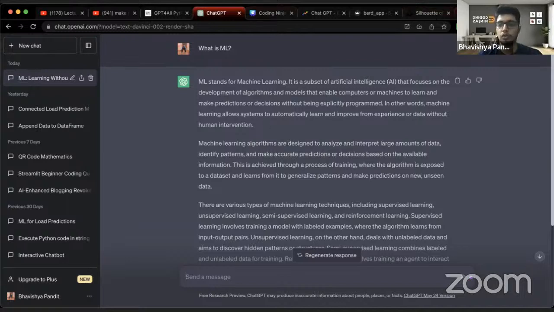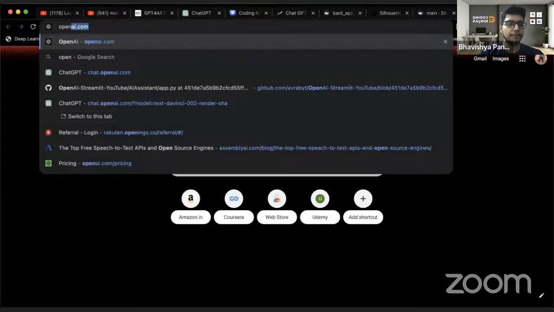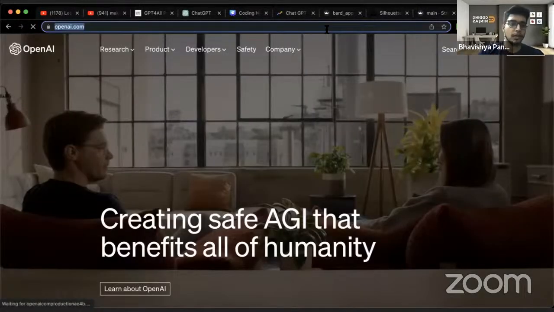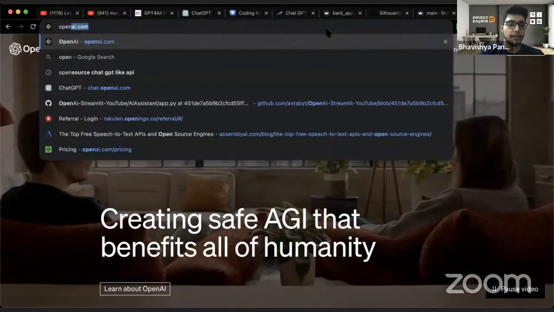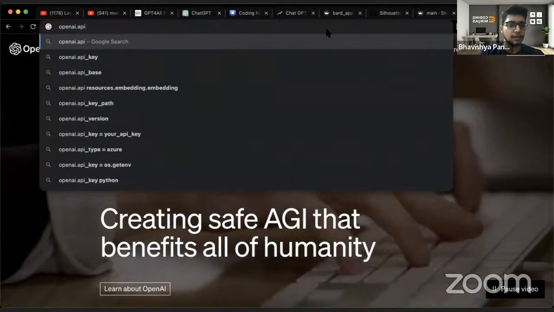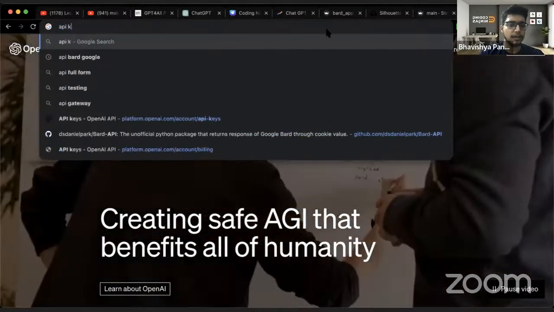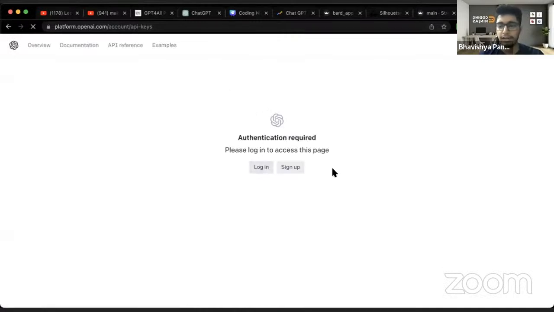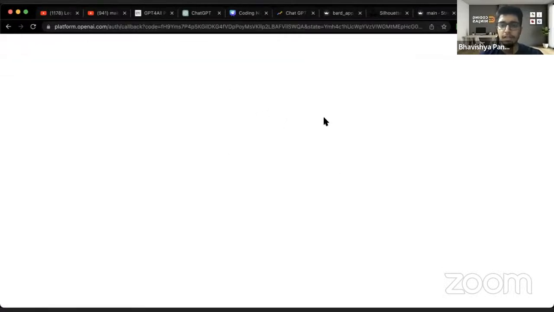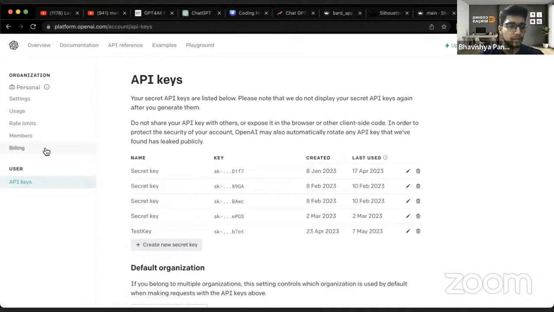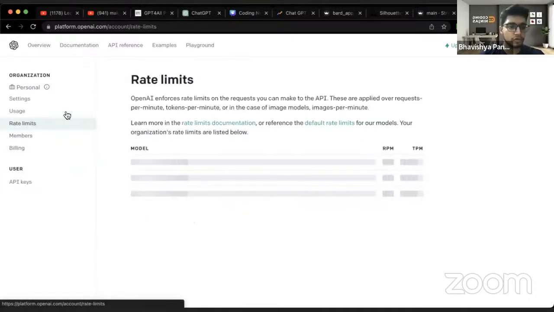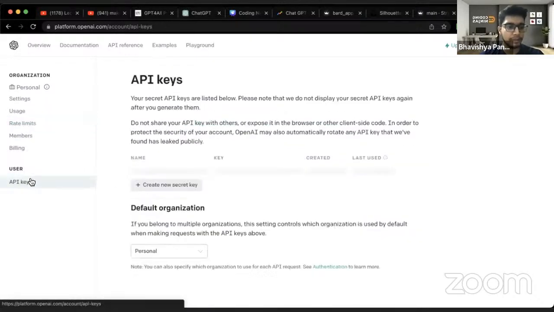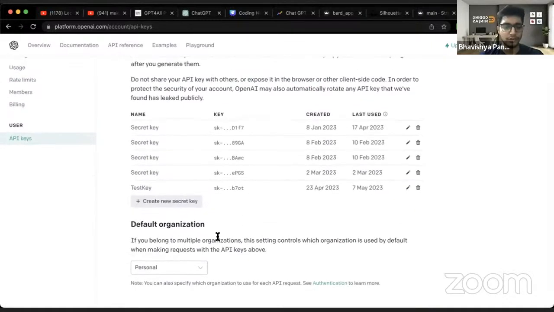Because if I just show you guys OpenAI's own account, the OpenAI API, if I just go here and show it to you, you'd be able to see that they require some billing. There are rate limits, and the API keys are hidden, you guys won't be able to see.